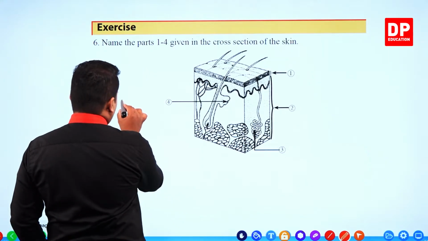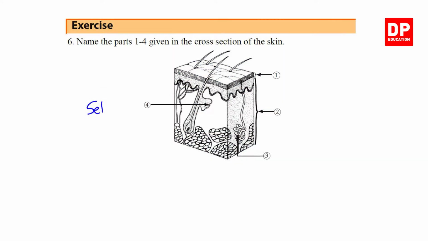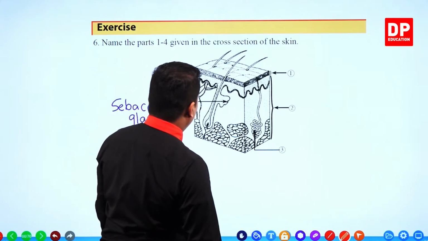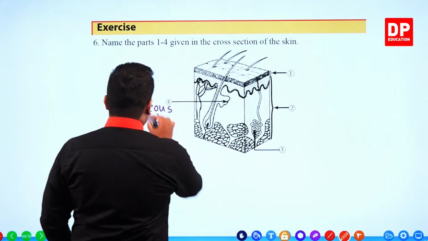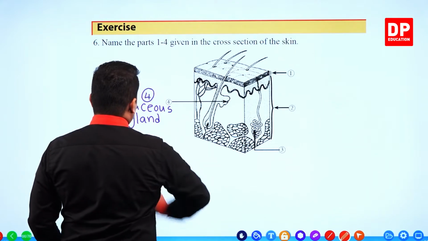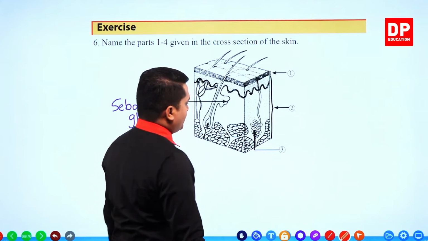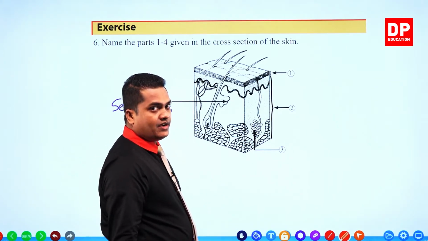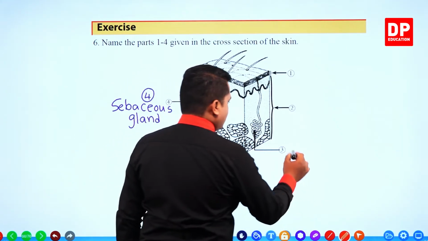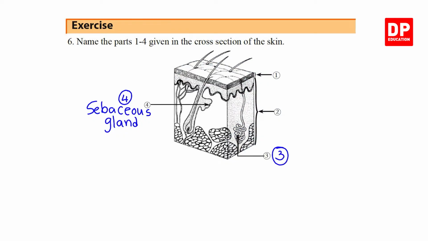So we can write sebaceous gland, number 4. And this is the sweat gland, my dear children, which emits sweat.